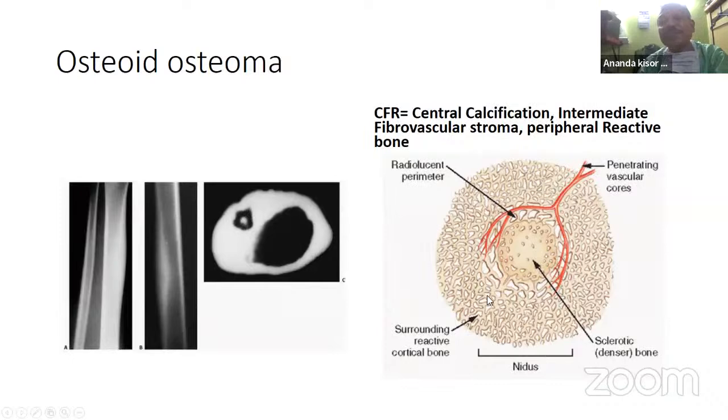If you see in the magnified view, there is a central, this is CFR. If you have to remember CFR, C is for the central calcification, F is the intermediate fibrovascular stroma. This is extremely vascular. So this is the vascular theory of it becoming painful, because there is some prostaglandin formation. Prostaglandin is produced in this area, and there is vasodilatation.